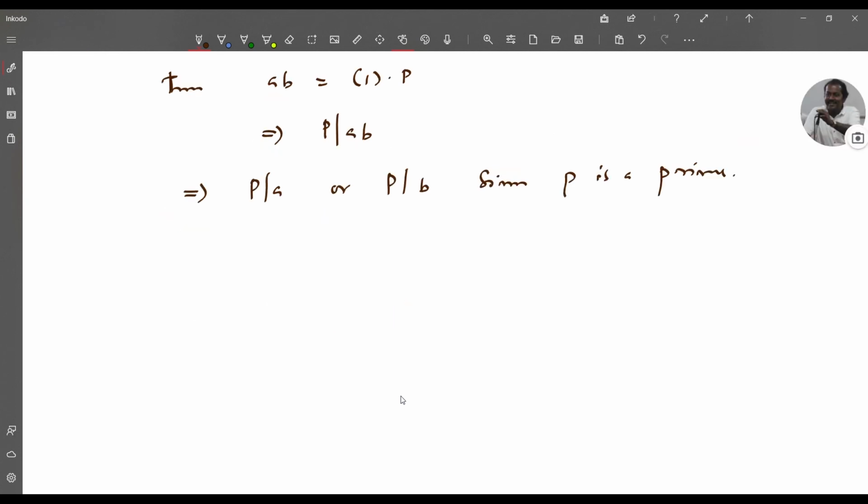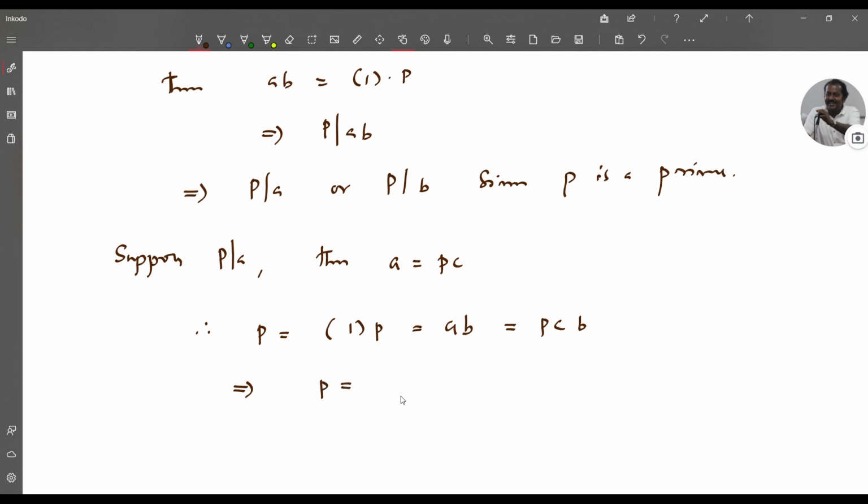Suppose P divides A, then A = PC for some C. Therefore P = 1 into P, which is equal to AB, and A is PC, so P = PCB. So this implies 1 = CB. So this implies B is a unit.